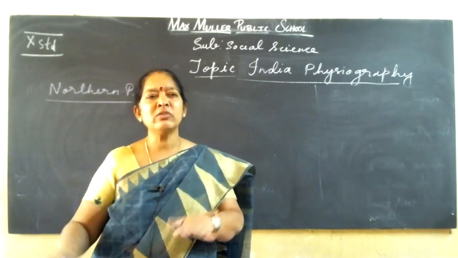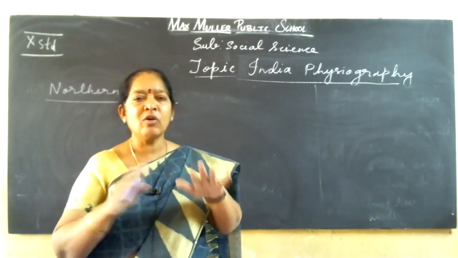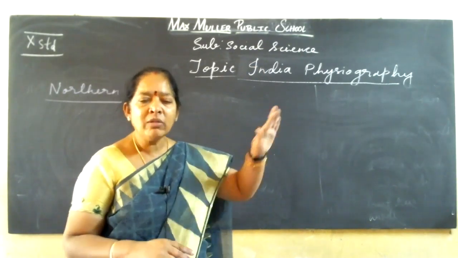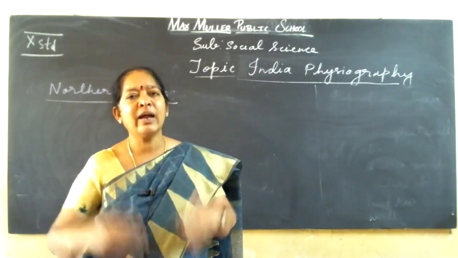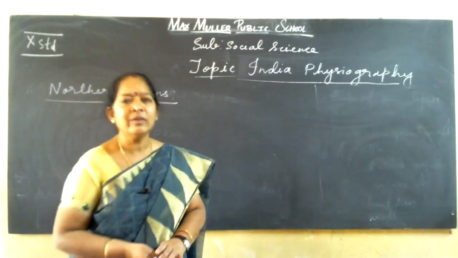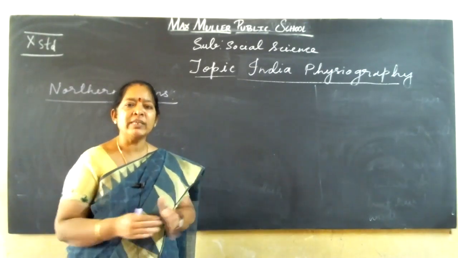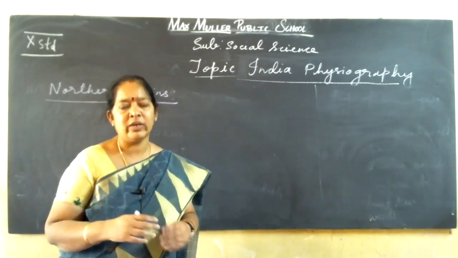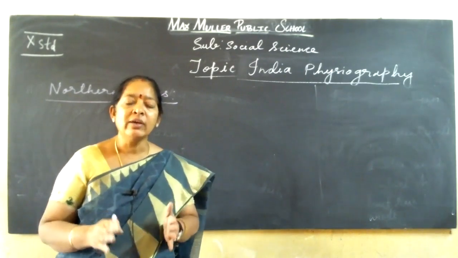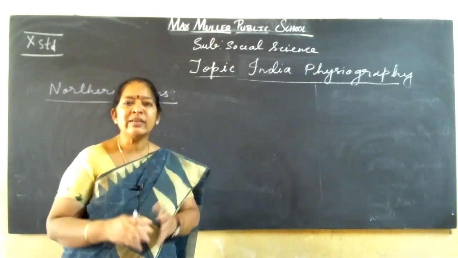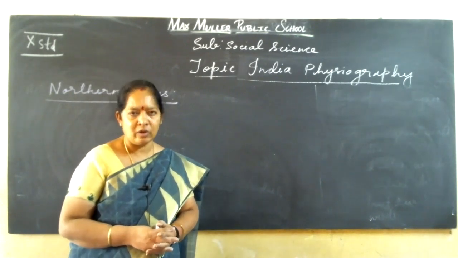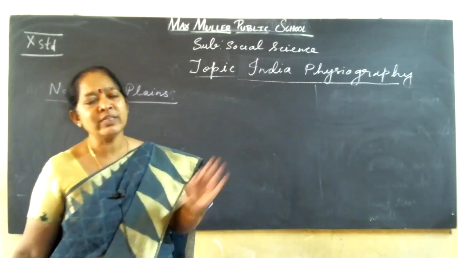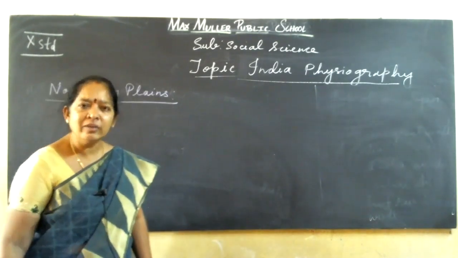Okay, northern plains, these are all soil particles along with alluvial. Alluvial means it is nothing but rich mineral content. All that is brought down by these rivers and deposited here on the northern plains. So that's why these plains will have highly fertile soil, that is alluvial soil. And this alluvial soil is excellent for the growth of agricultural crops. So this deposition is brought down by the rivers of the Himalayan mountains and deposited on the northern plains.